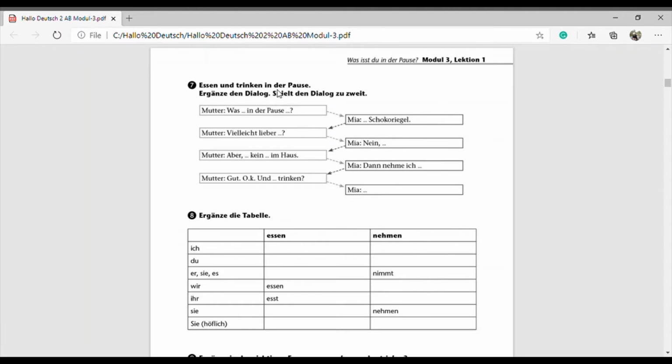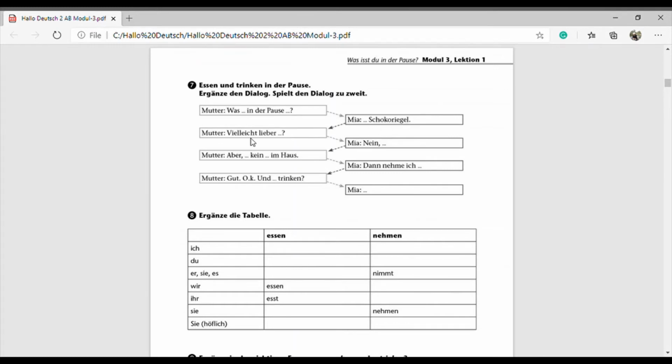So essen und trinken in der Pause, that means eat and drink in the break. Ergänze den Dialog, spiel den Dialog zu zweit. Okay, so first you have to fill up the dialogue and then play the dialogue in a group of 2. So what we will do, just we will complete the dialogue. Yeah, so like Mutter, was möchtest du in der Pause essen? Okay, so this can be a sentence. Then the answer is ich möchte, here we can say ich möchte einen Schokoriegel.